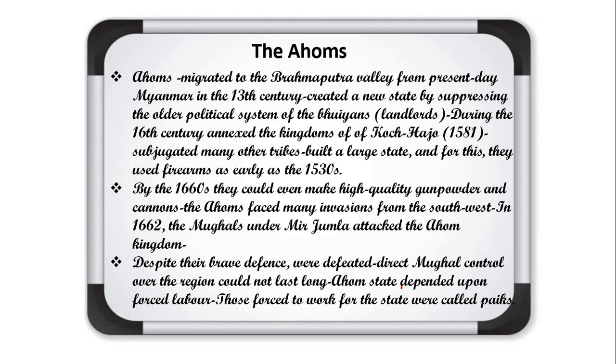And in the Ahom kingdom, the area was divided into small units, and these small units were known as paiks. So when there was any war, the common people from the village had to take part in the war, according to rotation.